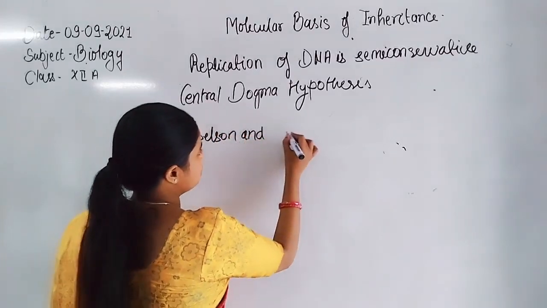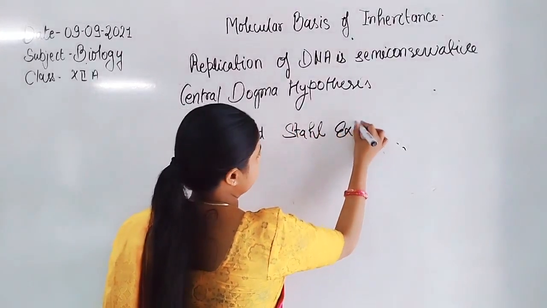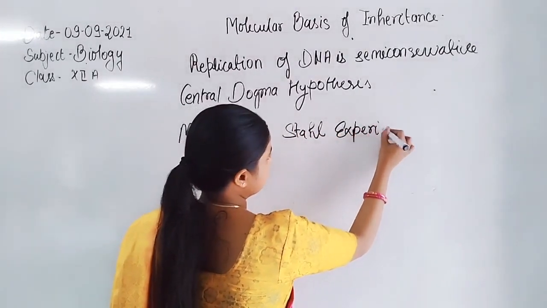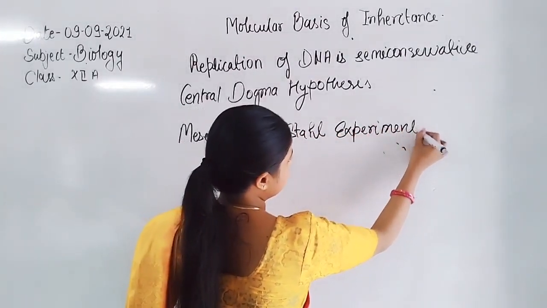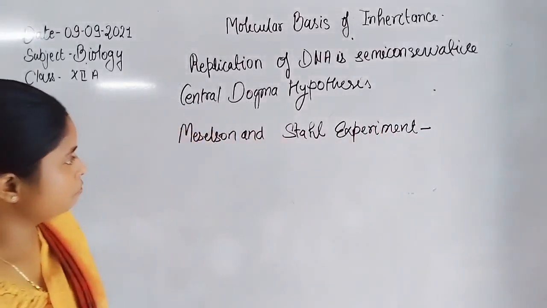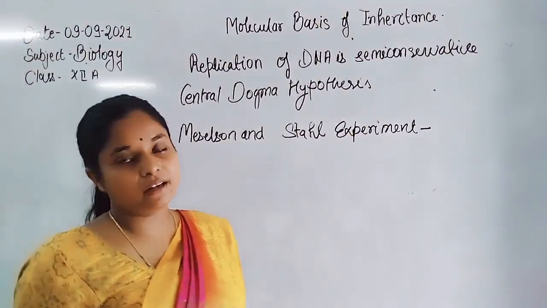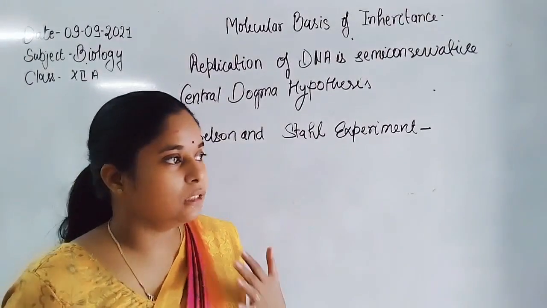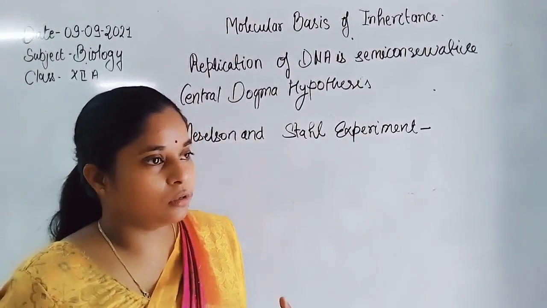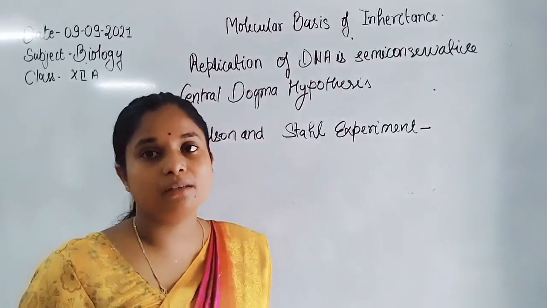The Meselson and Stahl experiment was done with the help of E. coli bacteria.